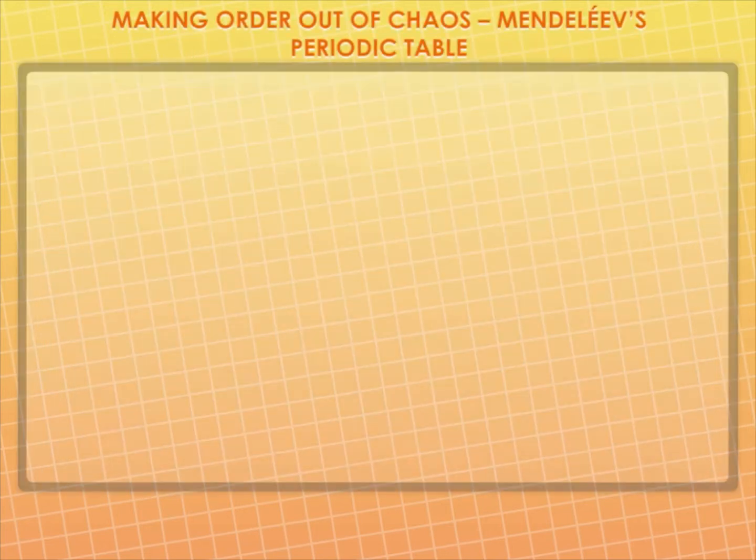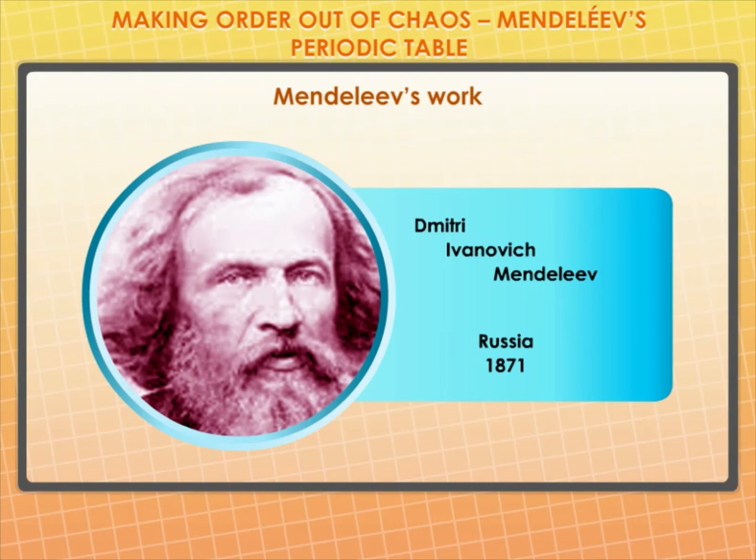Making order out of chaos. Mendeleev's periodic table. The main credit for classifying elements goes to Dmitri Ivanovich Mendeleev, a Russian chemist. He was the most important contributor to the early development of a periodic table of elements, wherein the elements were arranged on the basis of their fundamental property, the atomic mass, and also on the similarity of chemical properties. Let's discuss more about Mendeleev's work.